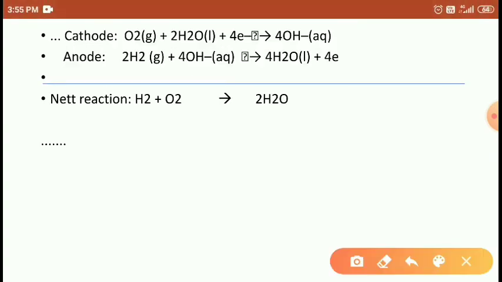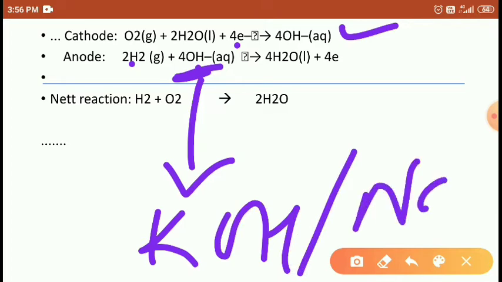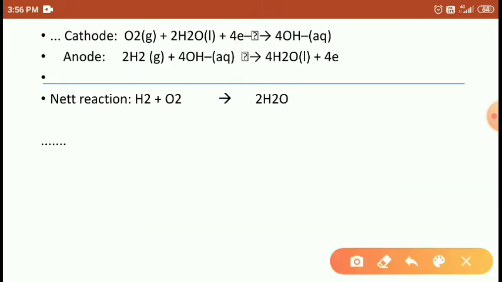The cathode reaction: oxygen reacts with water and accepts 4 electrons to form 4OH minus. At the anode, hydrogen reacts with hydroxyl ions, which come from KOH or NaOH, and forms H2O and releases 4 electrons.